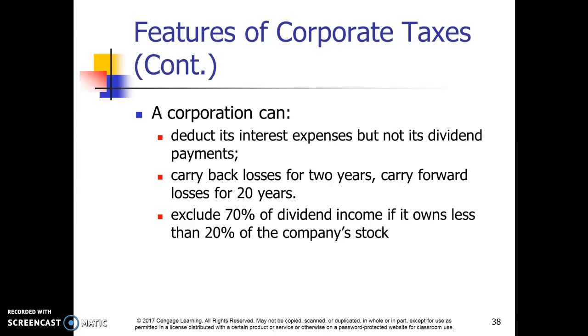So a corporation can also deduct their interest expenses, but not their dividend payments. They can carry back losses for 2 years or carry forward losses for 20 years. And we saw that in that example earlier when they had a tax refund based on a loss over 2 years. They can exclude 70% of their dividend income if they own less than 20% of a company's stock. So just for those that are not familiar, a company can own its own stock, and they do quite regularly. But this is one of those rules from excluding the dividend payments.